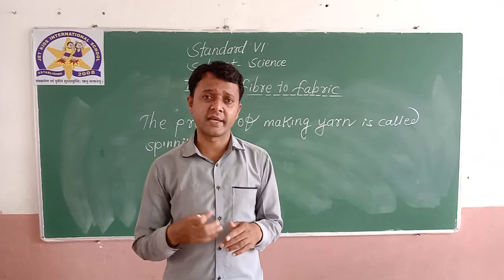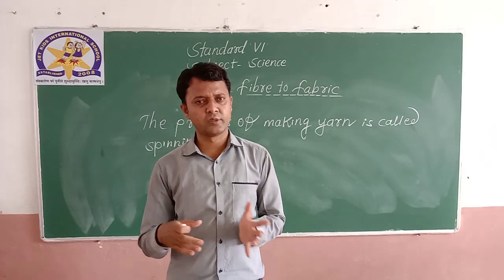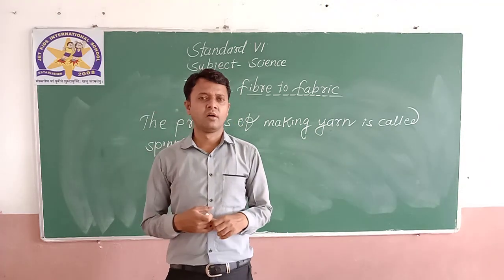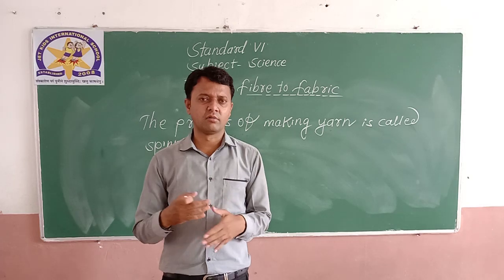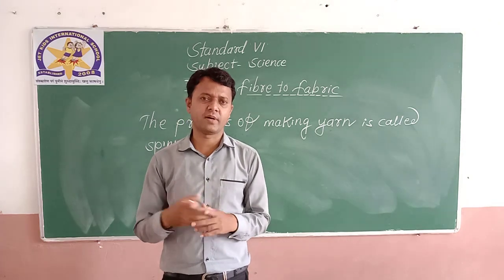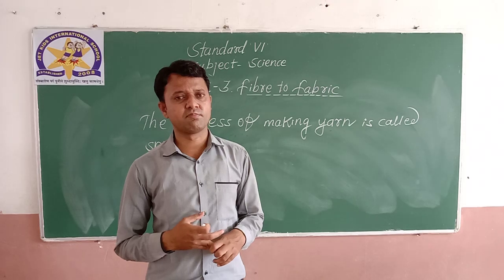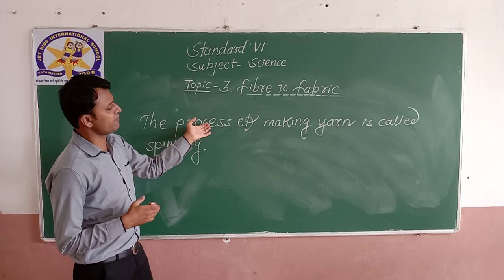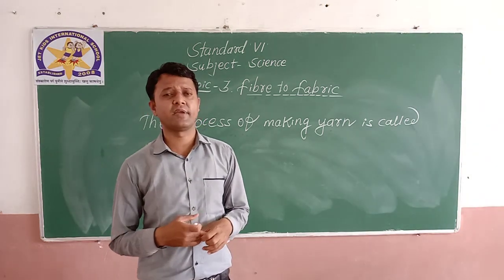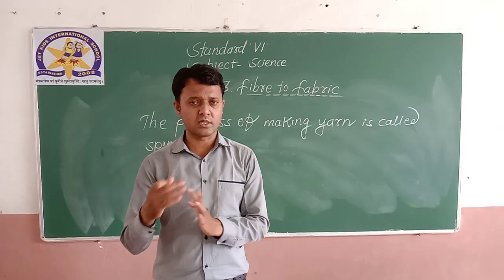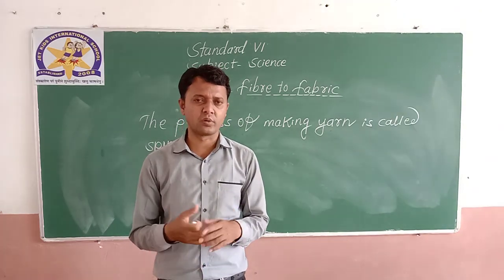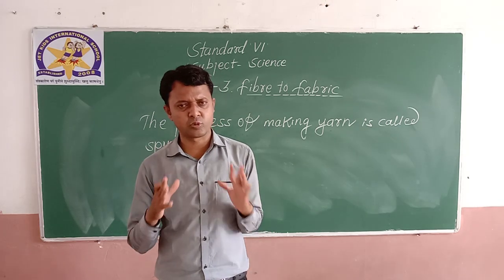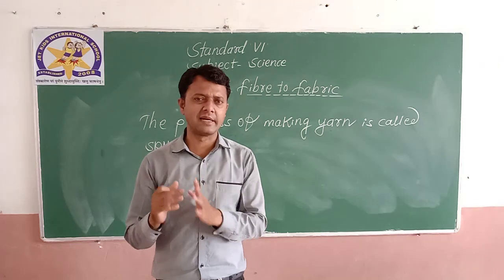In that we have also seen the history of our country, how we used clothes in ancient times. We have also discussed the independence movements, the message given by the father of our nation, Mahatma Gandhi. Okay, and today we discussed the process of making yarn, which is called spinning, and how cotton plants are grown in the farm, and how we get the cotton from the cotton plants. The complete procedure I have explained. I hope it is very clear to you all.